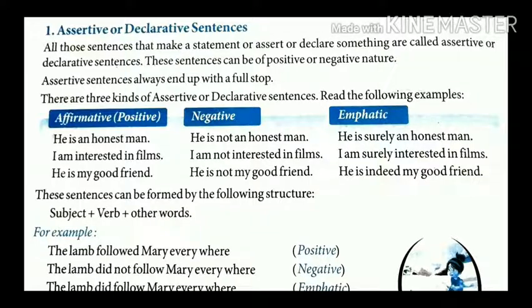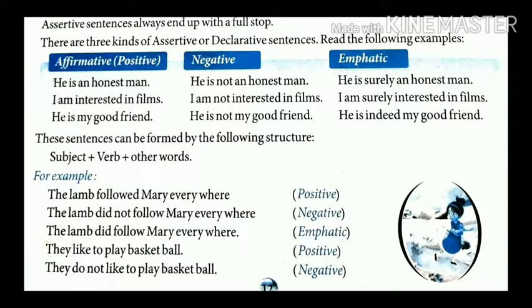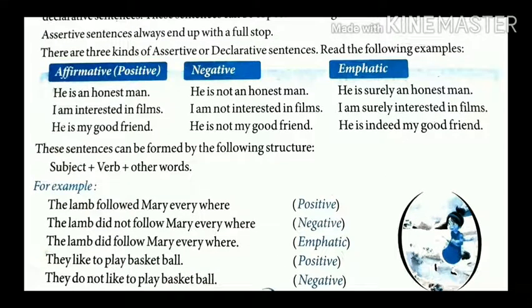Statement, assert or declare are similar words, synonyms of each other. Assertive or declarative sentence make a statement that declares something. This sentence can be of positive or negative nature. Assertive sentence always ends with the full stop.